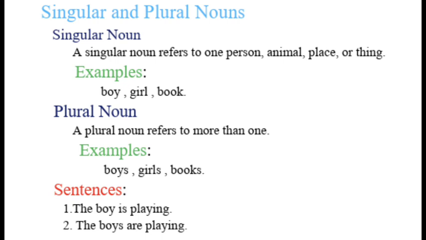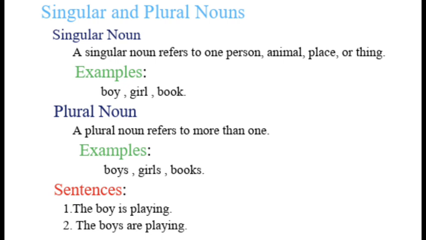Singular and plural nouns tell us whether we are talking about one thing or more than one thing. A singular noun refers to one person, place, or thing, such as a boy, girl, cat, or a book. A plural noun refers to more than one person, place, animal, or a thing. In most cases, we form plural nouns by adding s or es to the singular nouns. For example, boy becomes boys, book becomes books, and box becomes boxes.